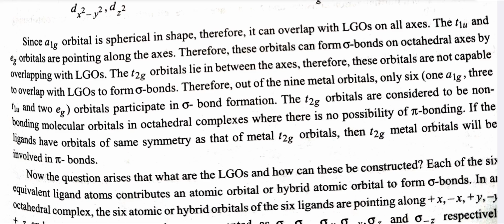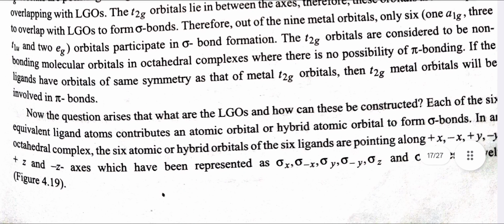Therefore, out of 9 metal orbitals participating, only 3 participate in pi bond formation. The t2g orbitals are considered to be non-bonding molecular orbitals in octahedral complexes where there is no possibility of pi bonding. If the ligand and metal orbital have the same symmetry, that of metal t2g, then the t2g orbital will be involved in pi bonding.